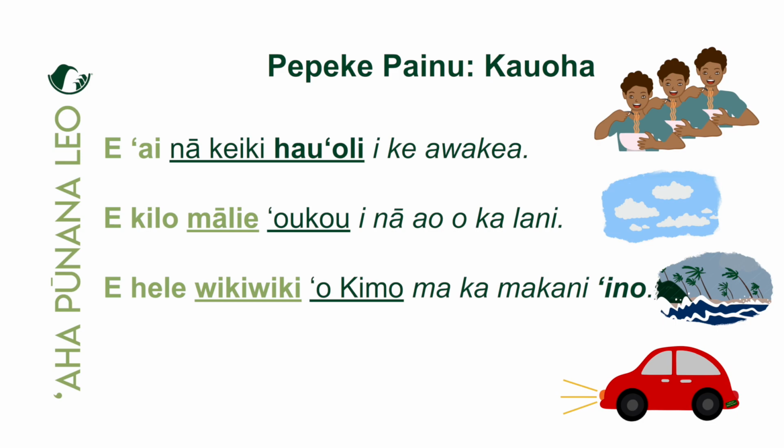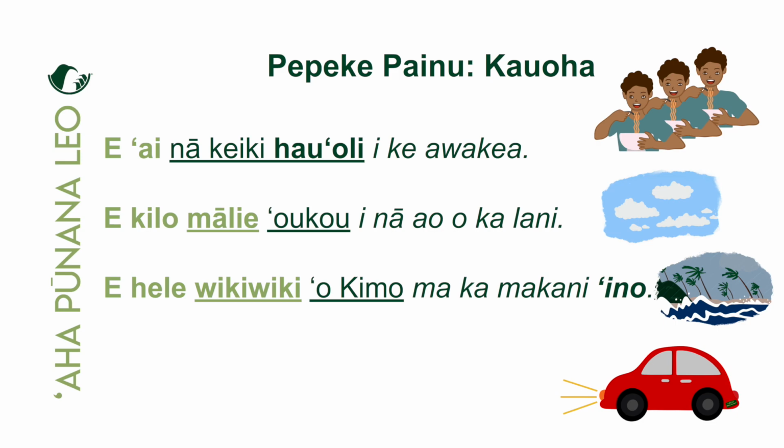And we know this because it's marked by the ami piko 'o. And of course, Kimo is capitalized. So that's an inoa, right? What is Kimo walking quickly in? Ma ka makani ino. Yeah, in the makani. What kind of makani? Ka makani ino. Yeah. A very stormy type of wind. Okay. So hey, there we go. We have another one. Look at here.